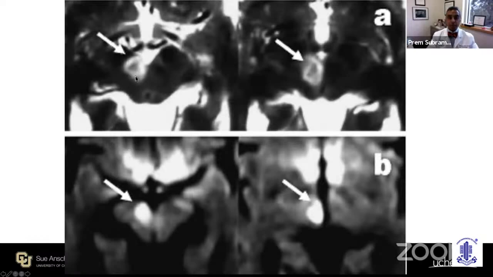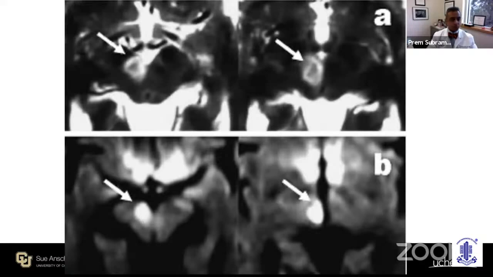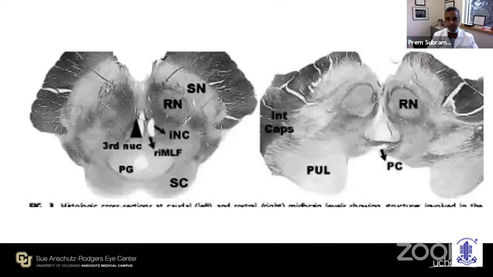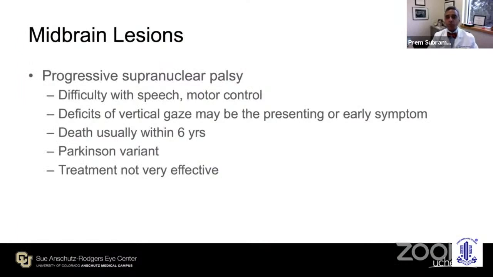This is structural, and this is DWI imaging showing restricted diffusion and an acute stroke in the RIMLF, leading to an upgaze and downgaze palsy in this patient. And this is just histology correlating that lesion in the RIMLF with the gaze paresis. I'm going to skip over this video in the interest of time and move on to supranuclear palsy.